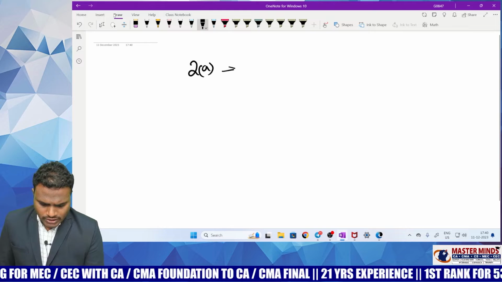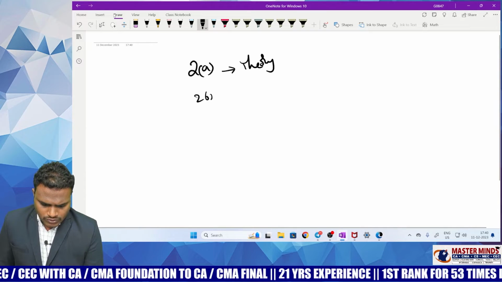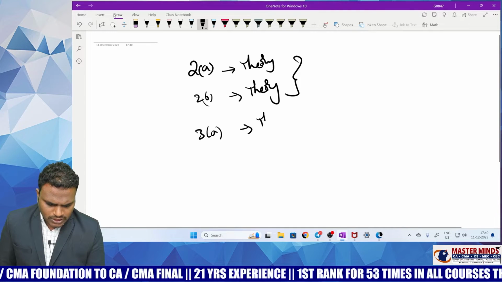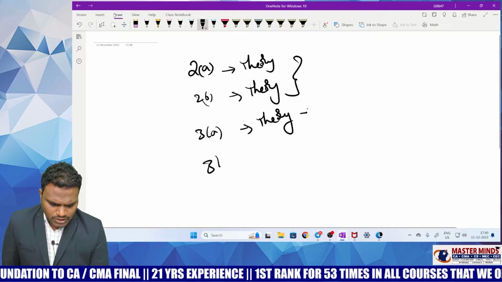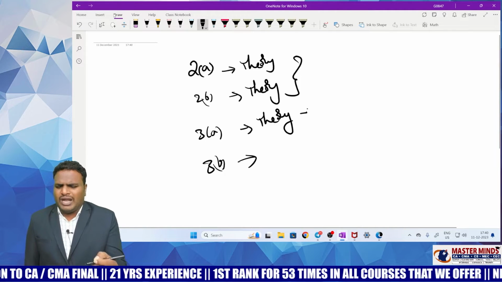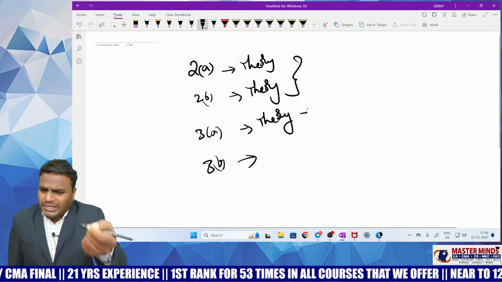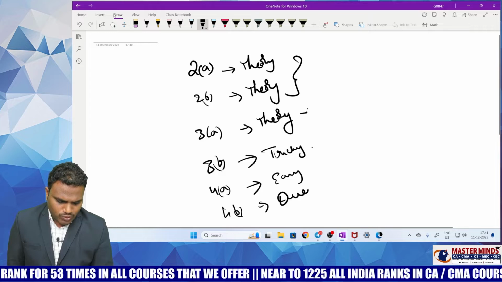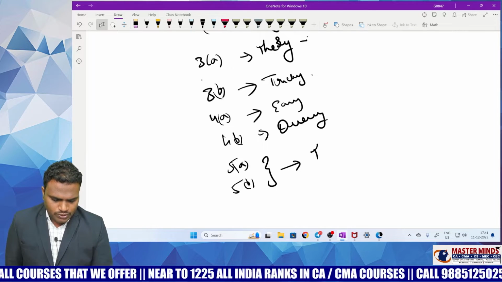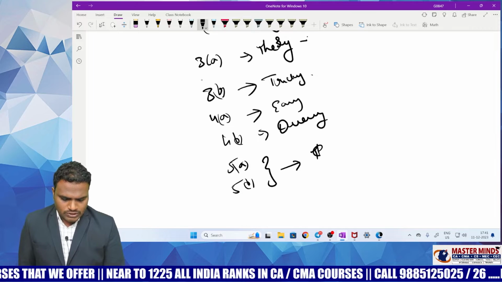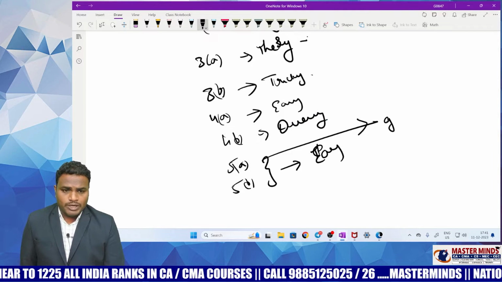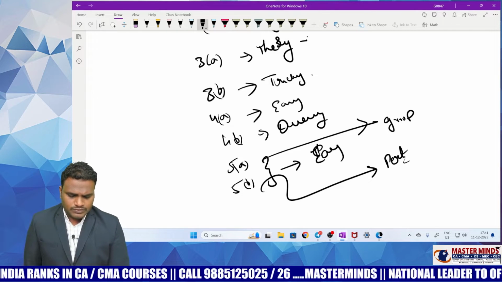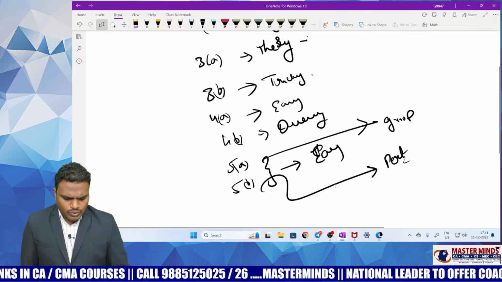Now 2A is theory, 2B is theory, direct questions, these 2. 3A is also theory, also a direct question, but 3B is a little bit difficult. I don't say it is a difficult question, but a little bit tricky. 4A is an easy question, that is assignment. 4B is a queuing model. 5A and 5B are both easy questions. 5A is on group replacement policy. 5B is on PERT.